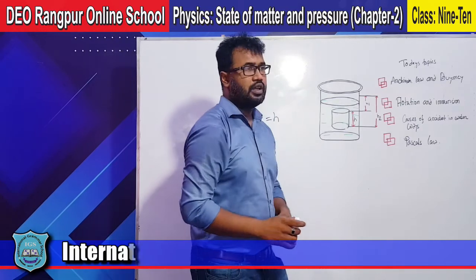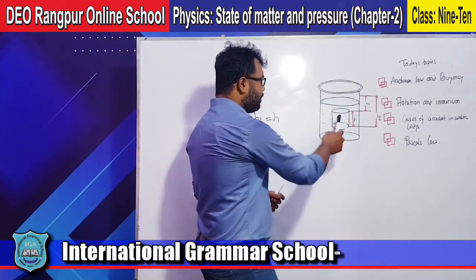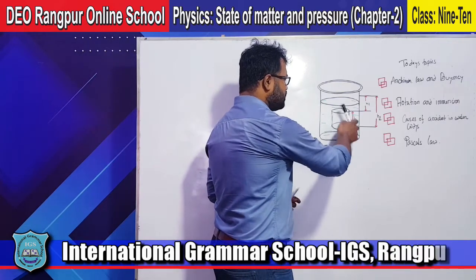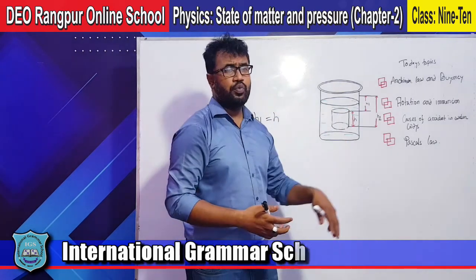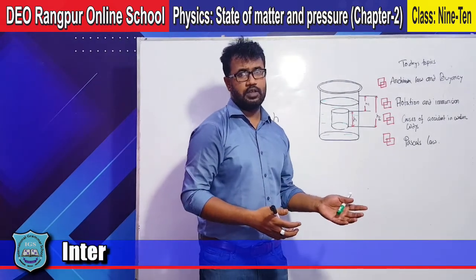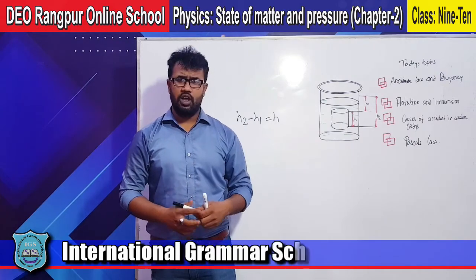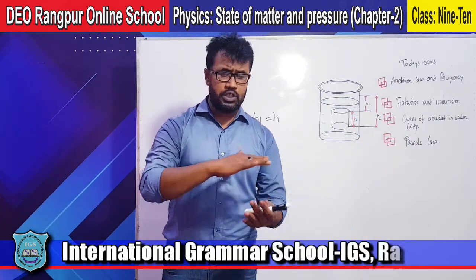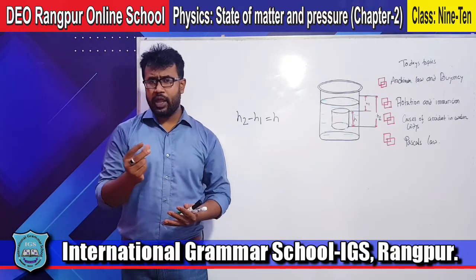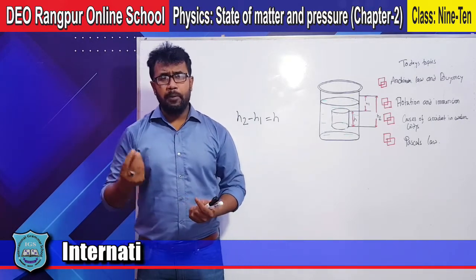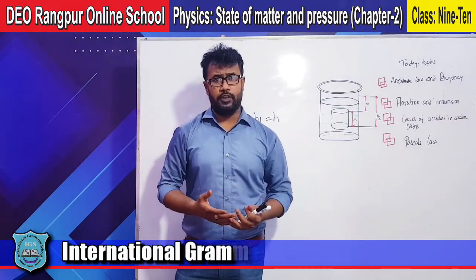Got it? Now, suppose I put this body in this liquid, some of the water will be displaced. Now the question is, how much water will be displaced? I am telling it again. Suppose you have a full glass of water and you have a coin or a stone. If you put that stone in this glass of water, what will happen?